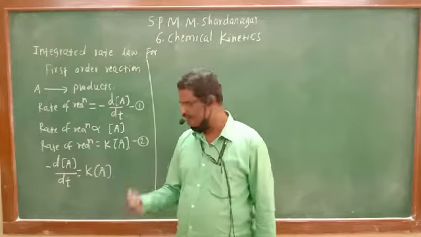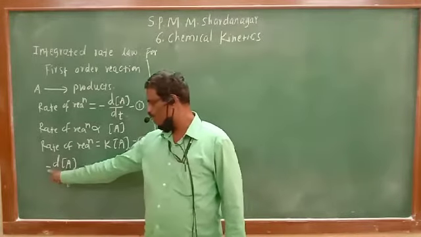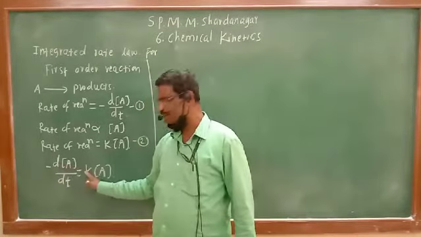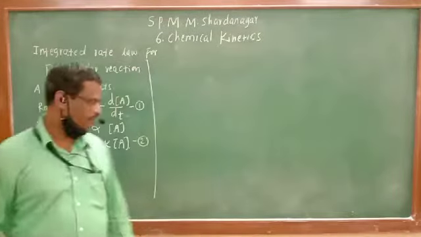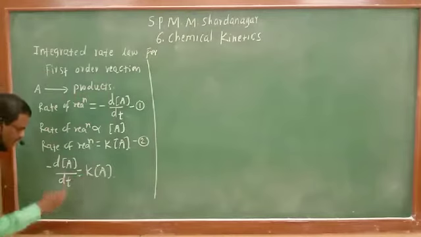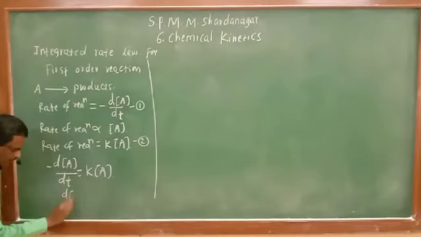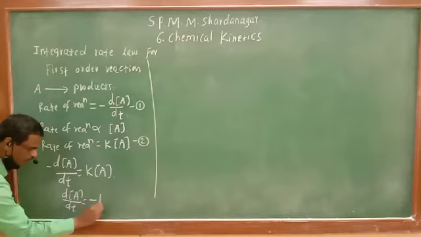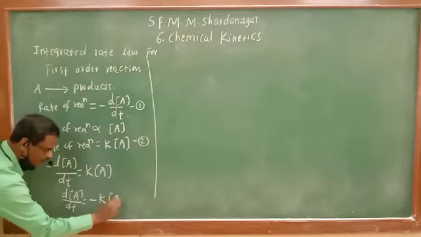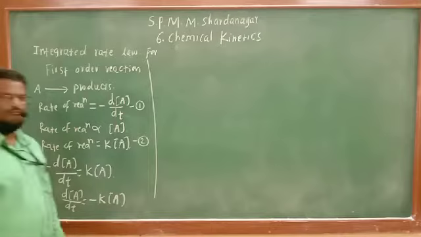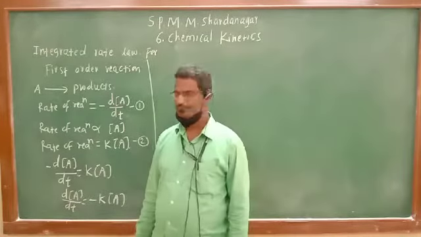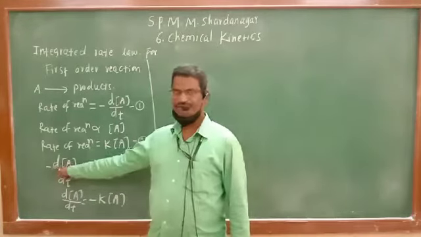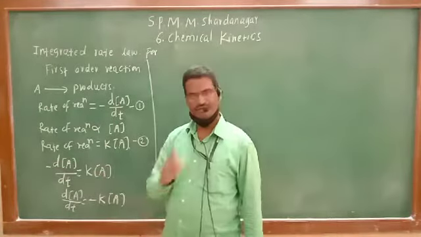Or slightly rearranging the equation, we can take the negative sign to the right side, so it becomes positive. If I take the negative sign on the right side, what does it become? It becomes dA upon dt equal to minus K into the concentration of A. I have only rearranged the negative sign; the negative sign on the left side is taken to the right side. That is the only difference.